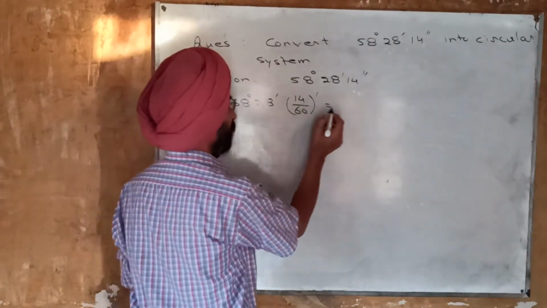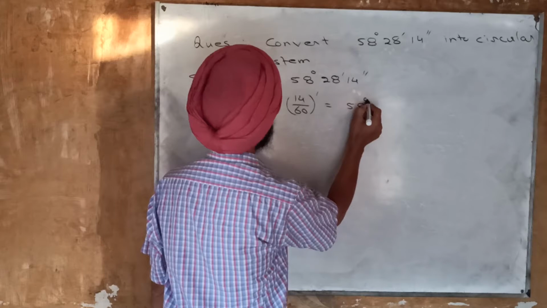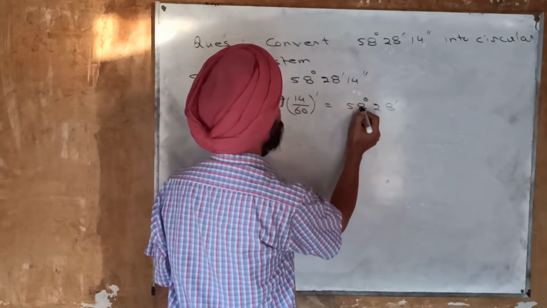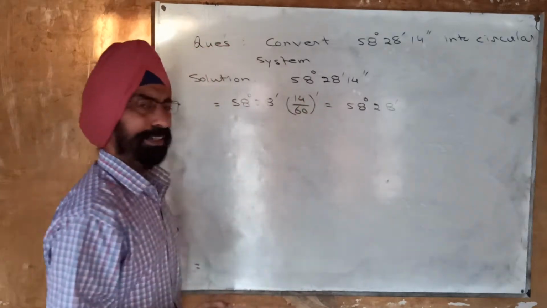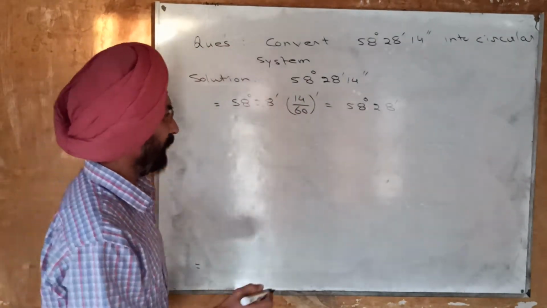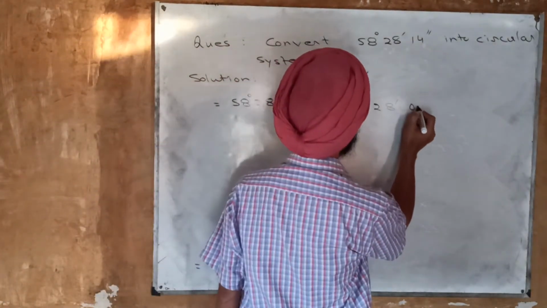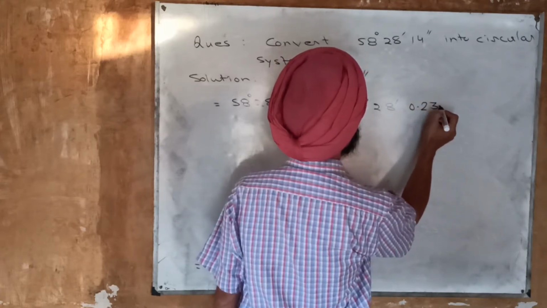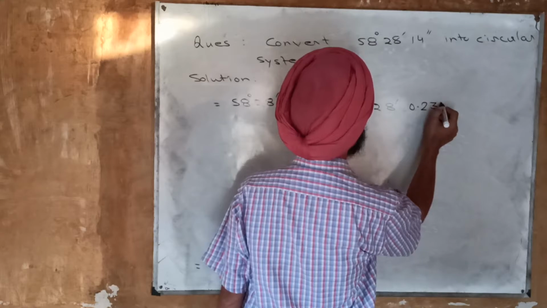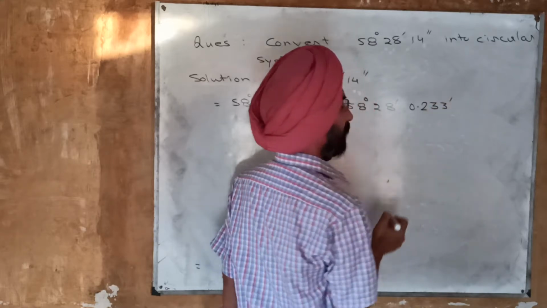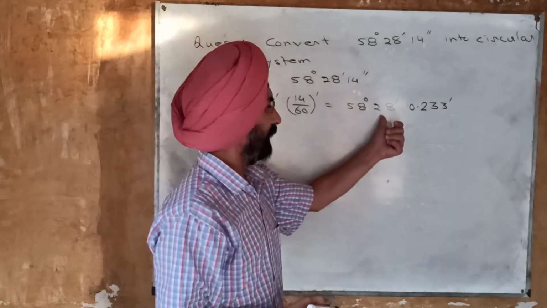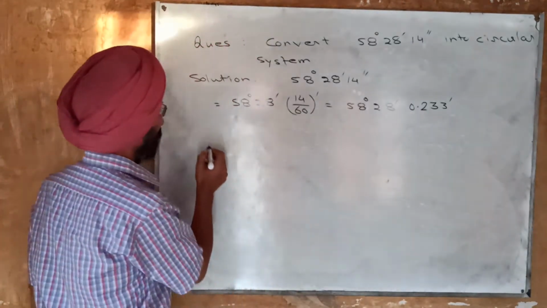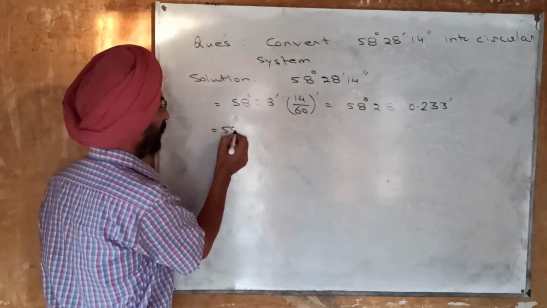And further this will be 58 degrees, 28 minutes, and when we will divide it, we will get 0.233 minutes.